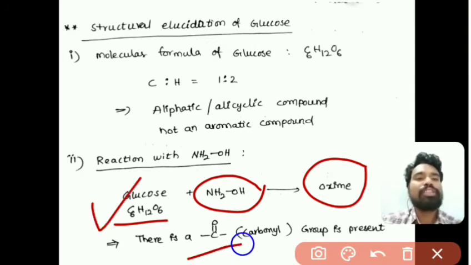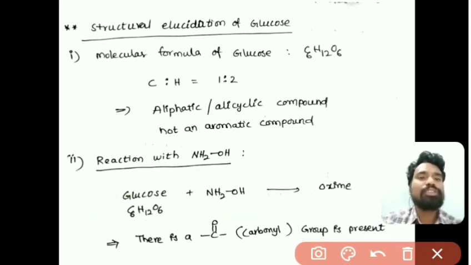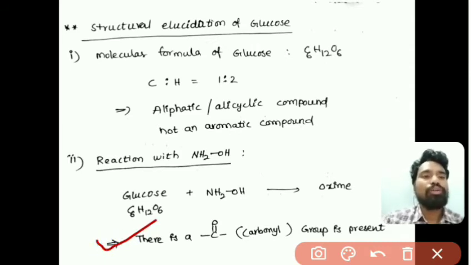That is, a C double bond O group is present in the glucose molecule. So this is the evidence of a carbonyl group present in glucose.